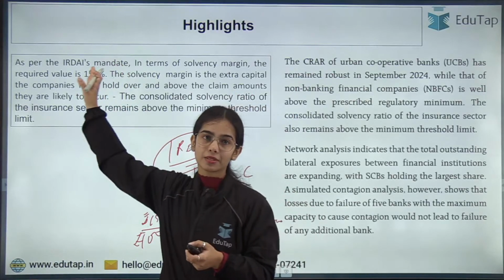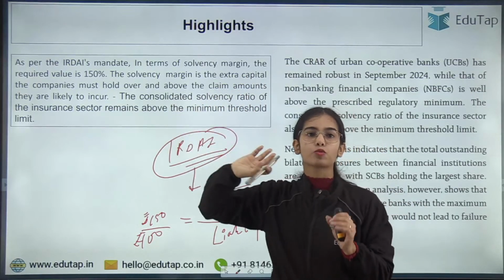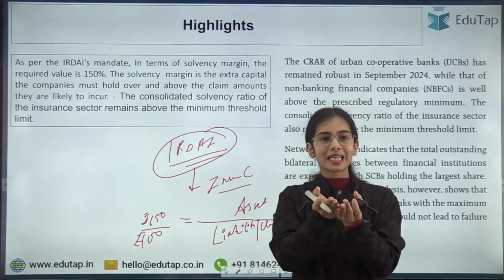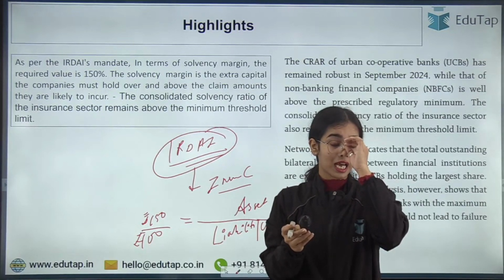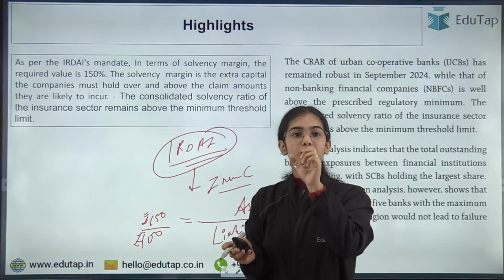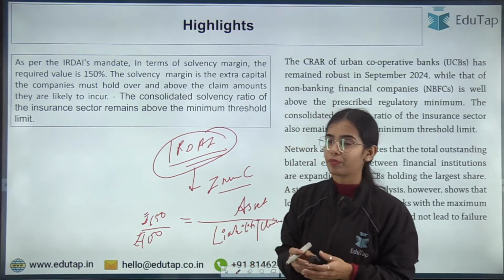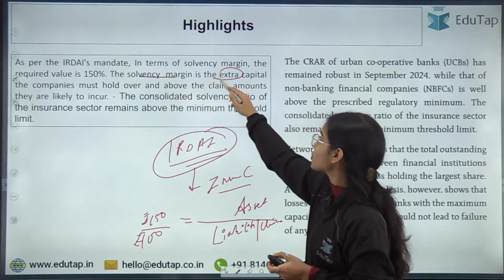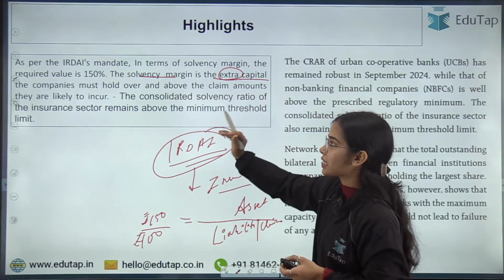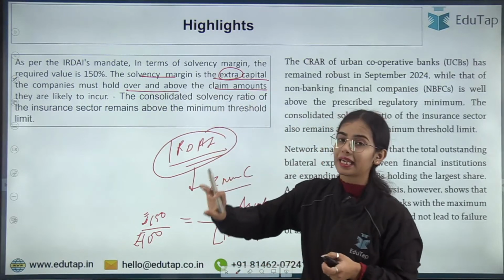As per the IRDAI's mandate, in terms of solvency margin, the required value is 150%. That means against the claims or against the liability of 100 rupees, the insurance companies must maintain the asset of 150. Okay, so solvency margin is the extra capital or asset that the companies must hold over and above the claim amount they are likely to incur.